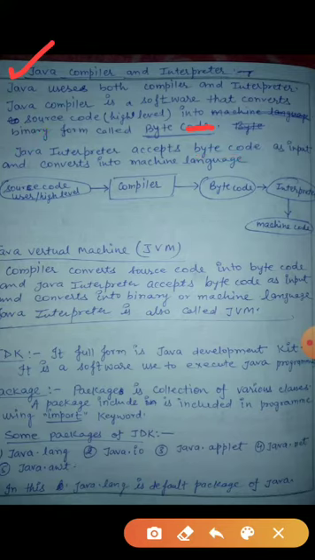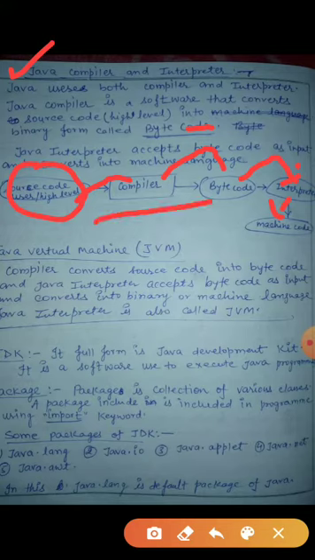You can see this diagram. First, the source code, the program written by us, will go to the compiler. Okay, and then the compiler will convert it into binary code, and then the binary code will go to the interpreter. The interpreter will convert it into machine code. This is the working of the compiler and interpreter together.